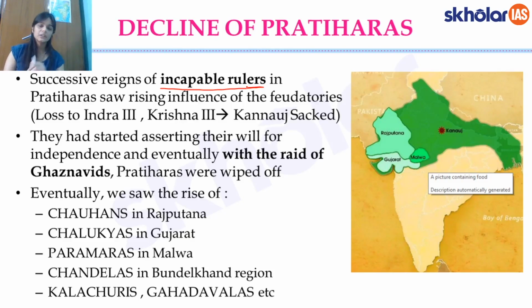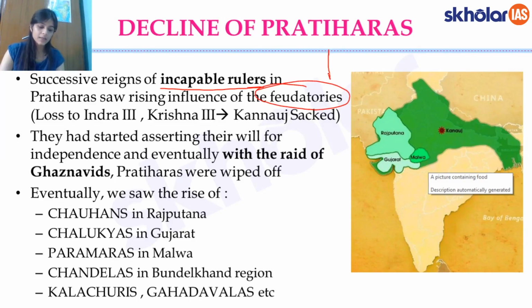Something that you saw even in the times of the Guptas, even after the death of Harsha, and now again after the strong Pratiharas ruler died and the incapable or the less strong ones came into power, the feudatories started